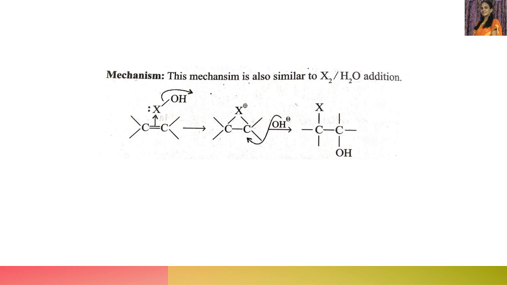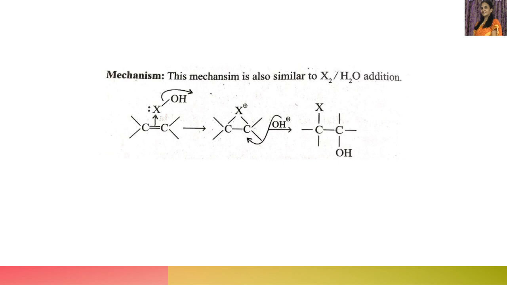Initially, this double bond attacks this X because it is the positive part and OH is the negative part in this molecule. A bond is formed, that is, a halonium ion is formed here.